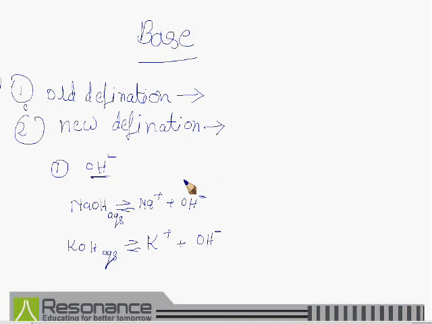And according to the second modern definition of the bases, a base is either a metallic oxide or a metallic hydroxide or aqueous ammonia which reacts with hydronium ions of an acid to form salt and water.